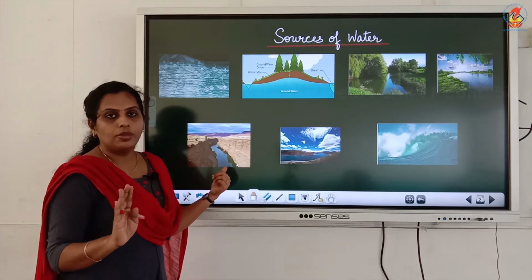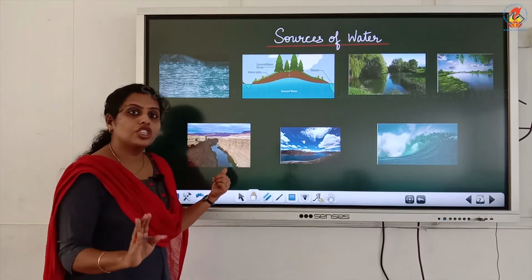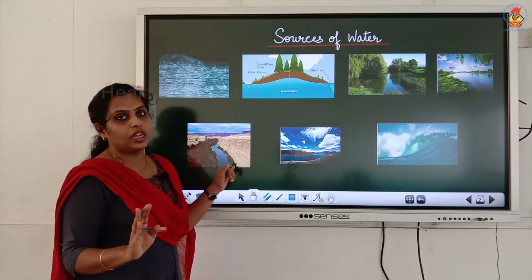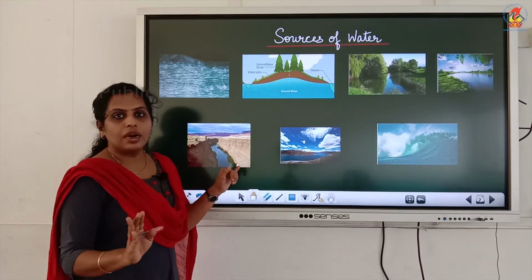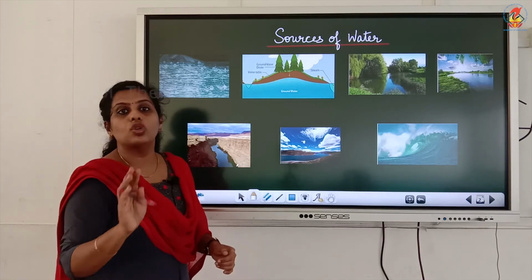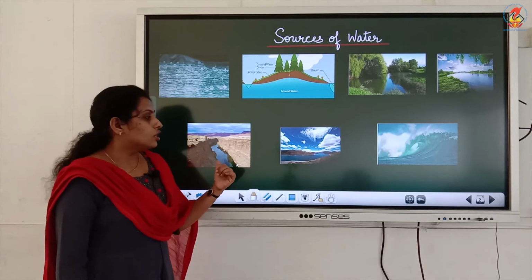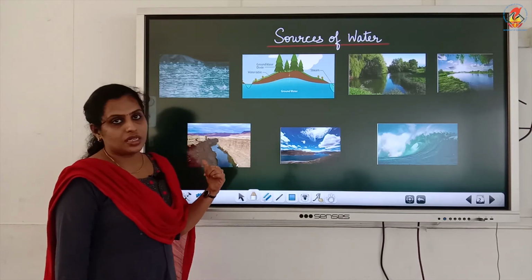They are not formed by the melting of snow. They are formed by the collection of rain. Rivers can be seen on plateaus only during the monsoon season. In summer, the river will be dry because there is no rain, so there is no collection of rainwater. So, the river will turn dry during the summer season.